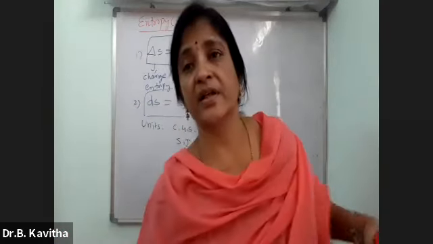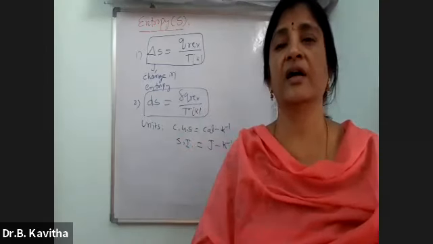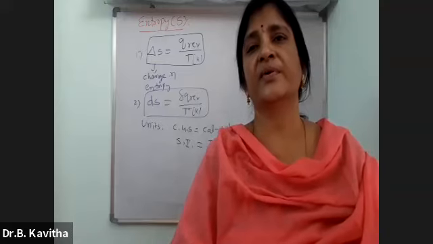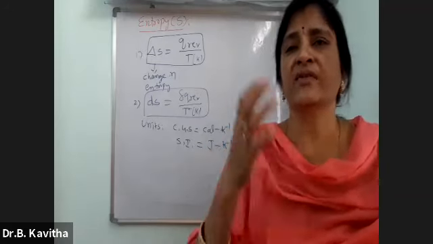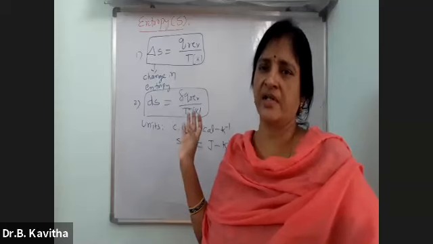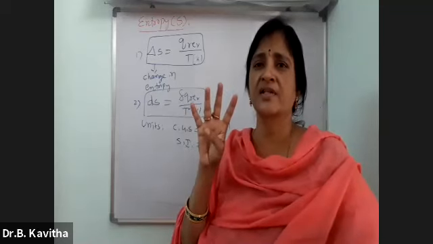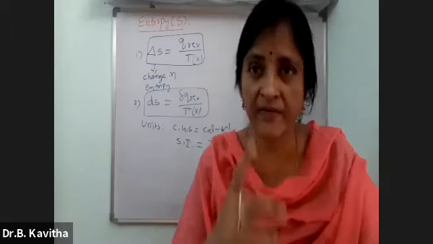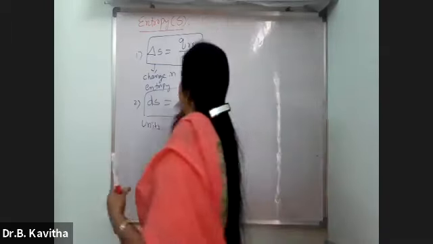Now you have to see how you are going to calculate this change in entropy in different processes, because we have 5 processes. From the cyclic process only you have derived this equation. So the remaining 4 processes, and how you will calculate the change in entropy in them, you have to see.